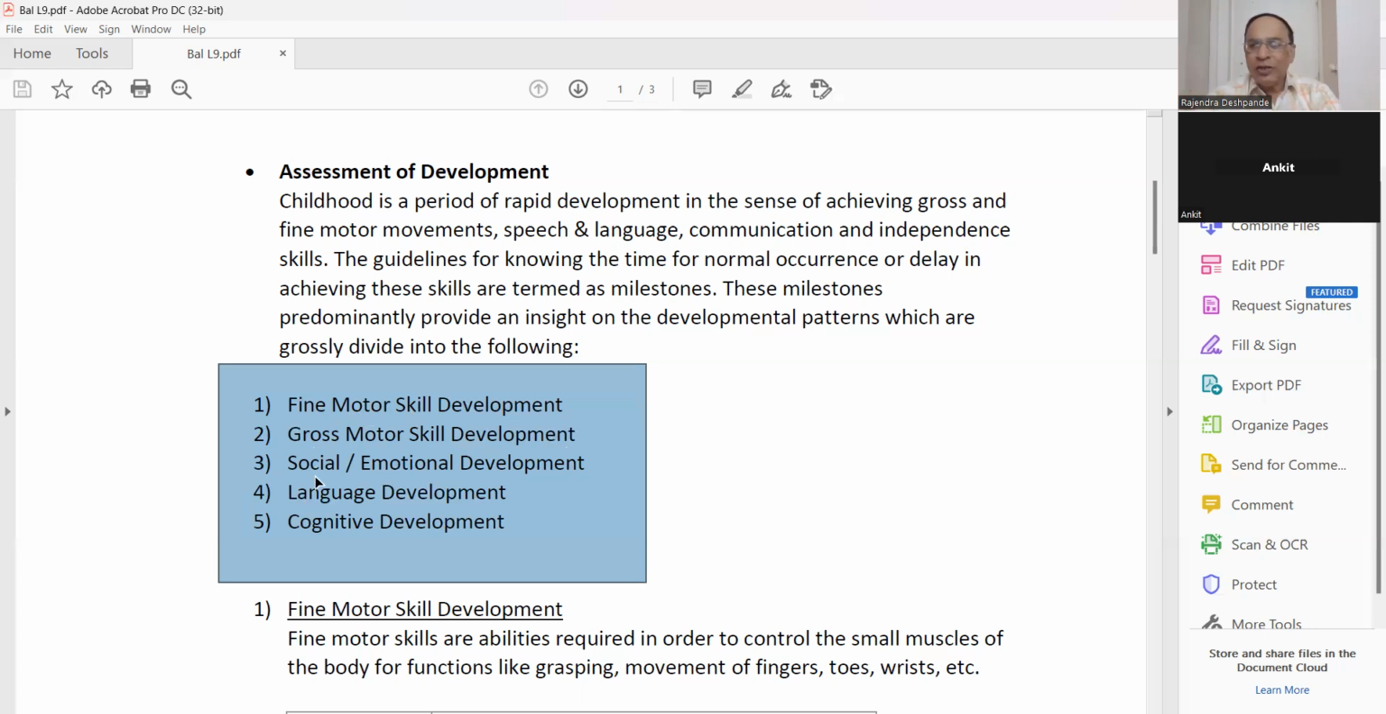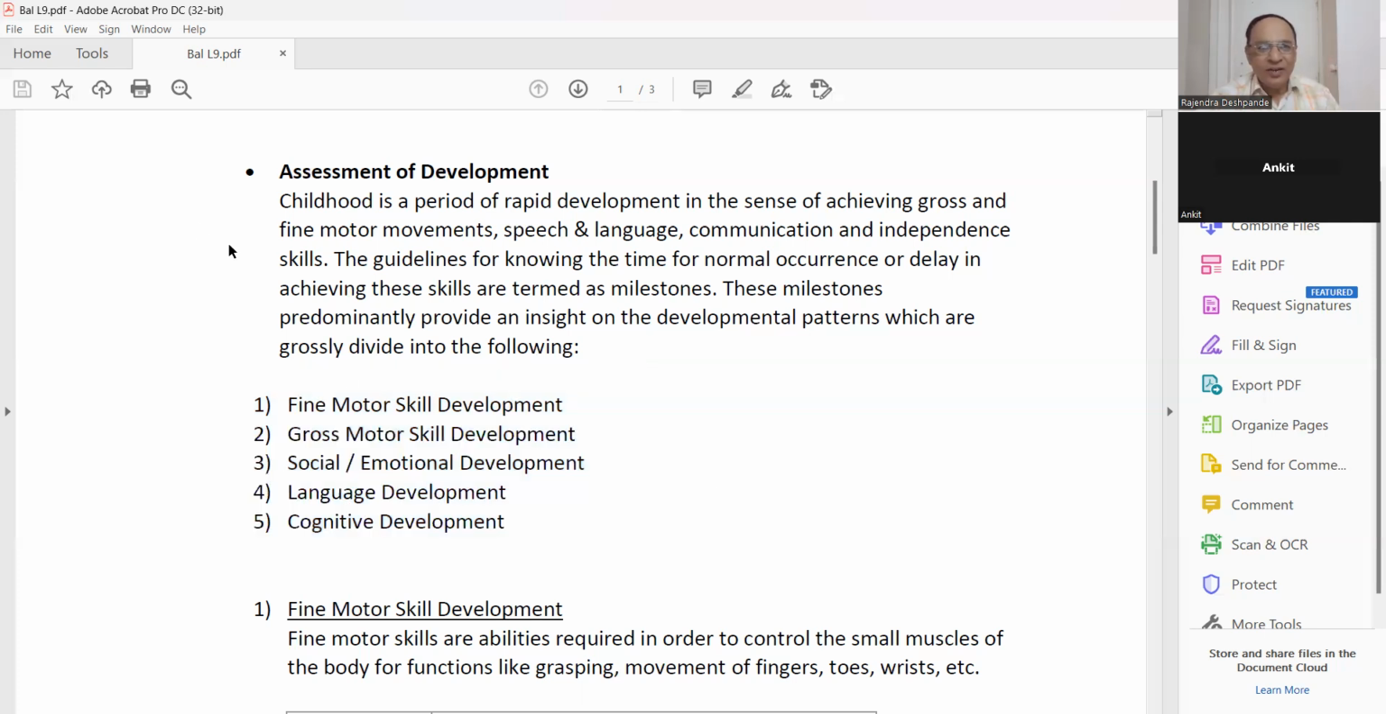Number 3, social. The slash means or. Social or emotional development, bhavanika vriddhi in Marathi. Language development, bhasha. And cognitive development, brain, cognitive development. So these are the 5 points that we are going to see in detail. Okay, now let us start the discussion.